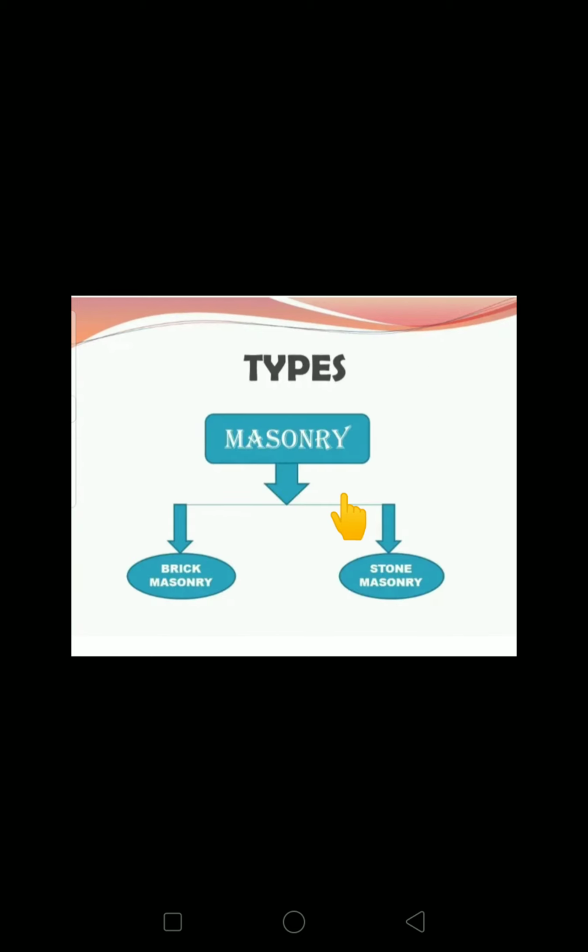Then types of masonry. As we said, masonry is construction using brick or stone with mortar. So there are two types of masonry, basically brick masonry and stone masonry. This image shows the brick masonry and this is the stone masonry image.